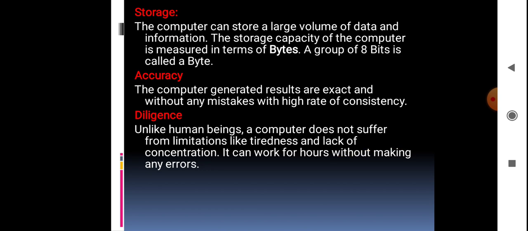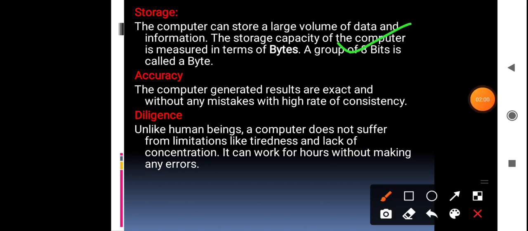Next is storage. Computers have a huge storage capacity for data and information. The storage capacity of a computer is measured in bytes. You all know that a group of 8 bits is called a byte, so 1 byte is equal to 8 bits. Computers can store a large volume of data and information in terms of bytes. Nowadays we are using hard disks of 1 TB, so we measure storage in terabytes.